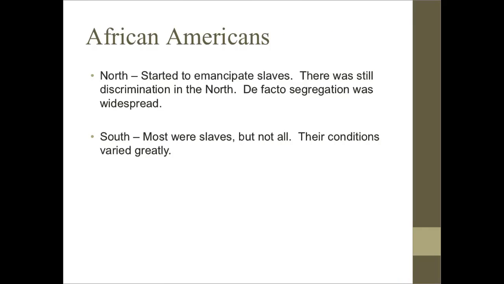One particular group to discuss at this time are African Americans. In the North, they started to emancipate their slaves, some right after the Declaration of Independence, others as we move forward in independence. There was still discrimination in the North, however. There was de facto segregation, which means by practice. That'd be the opposite of de jure segregation, which is by law, and it's very widespread. In the South, most were slaves, but not all, and their conditions varied greatly depending on who their slave owners were. Some slave owners were really nice and had great conditions. Other slave owners were awful, and the conditions were terrible.